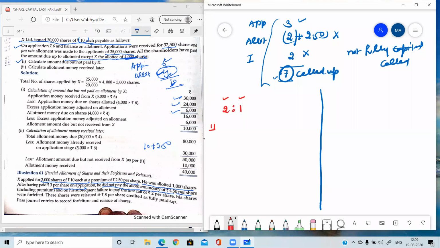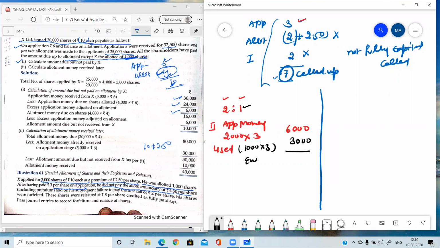So it means he must have given application money on 2,000 shares. So we are doing step 2. Because the first step is already given, the applied number as well as the allotted number is given. In step 2, he has given the application money on 2,000 shares. What is the application money? 3. So 2,000 into 3, which is equal to 6,000. Now his application money is used for only the 1,000 shares he was given. So 1,000 into 3, which is equal to 3,000. So the extra money is 3,000.